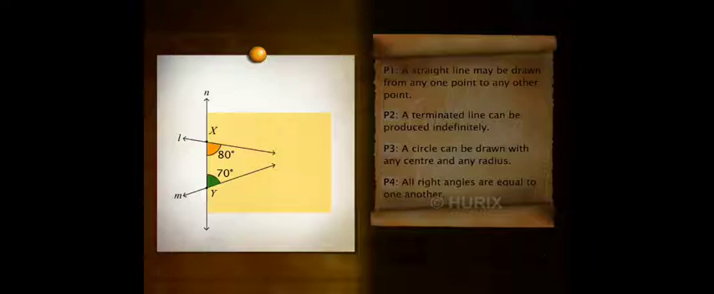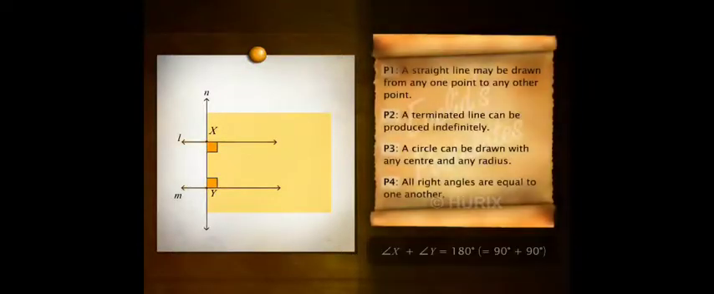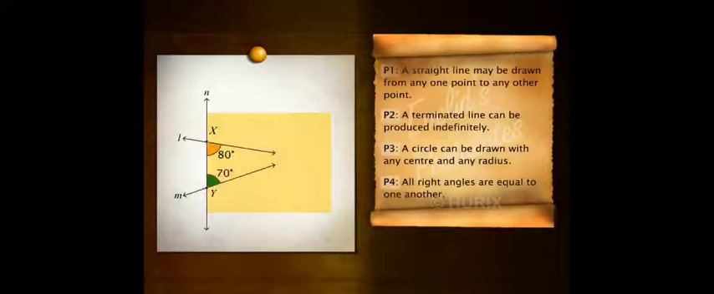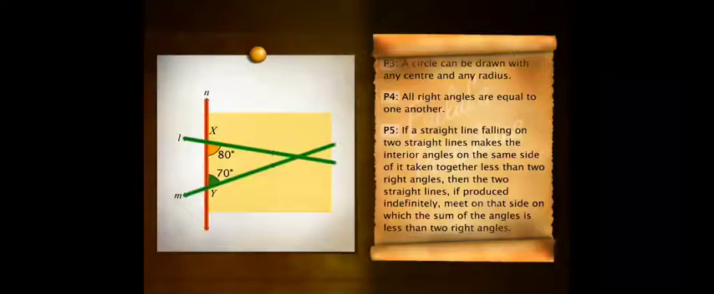However, if the sum of the interior angles X and Y is 180 degrees, then the lines L and M will never meet, that is, L and M will be parallel. This observation is presented by Euclid in the form of his fifth postulate. It states that if a straight line falling on two straight lines makes the interior angles on the same side of it taken together less than two right angles, then the two straight lines, if produced indefinitely, meet on that side on which the sum of the angles is less than two right angles.